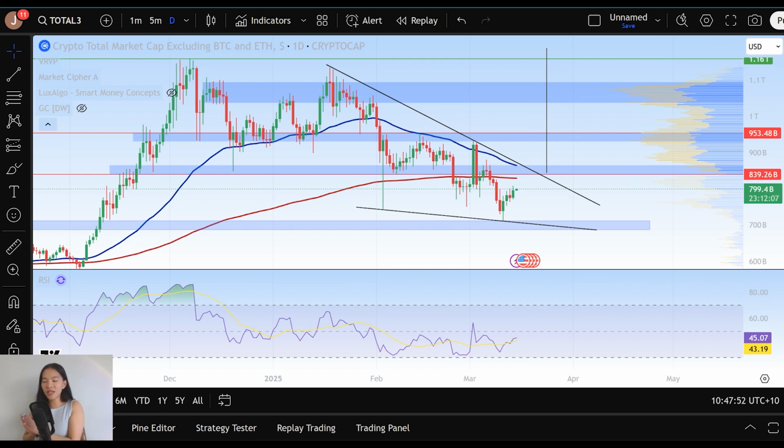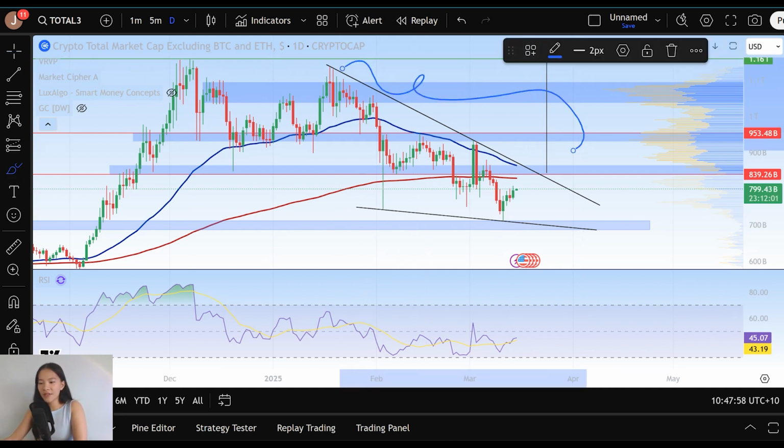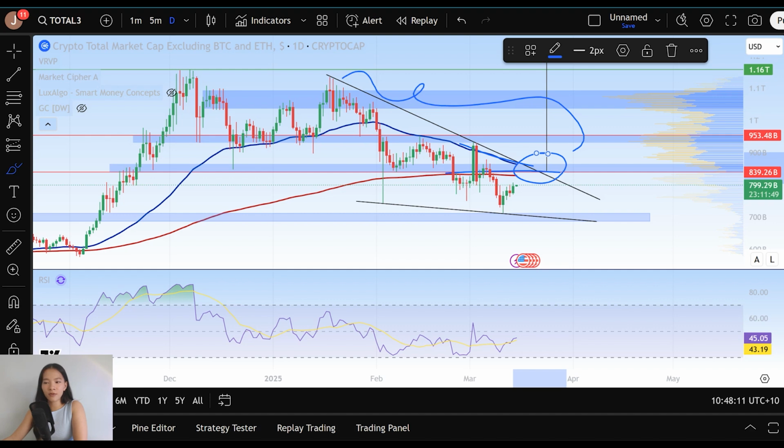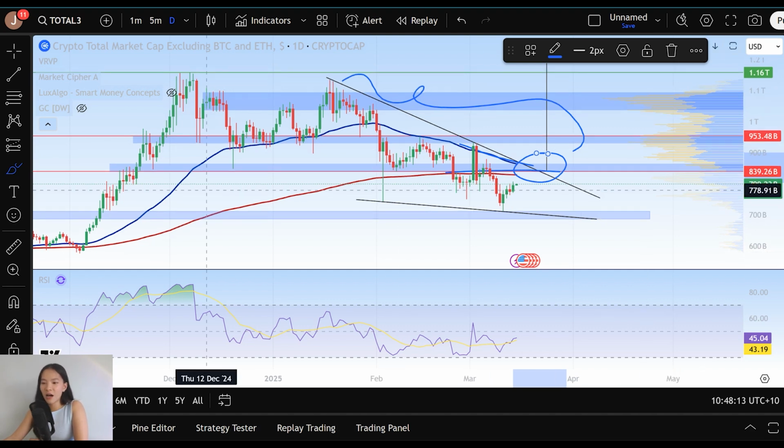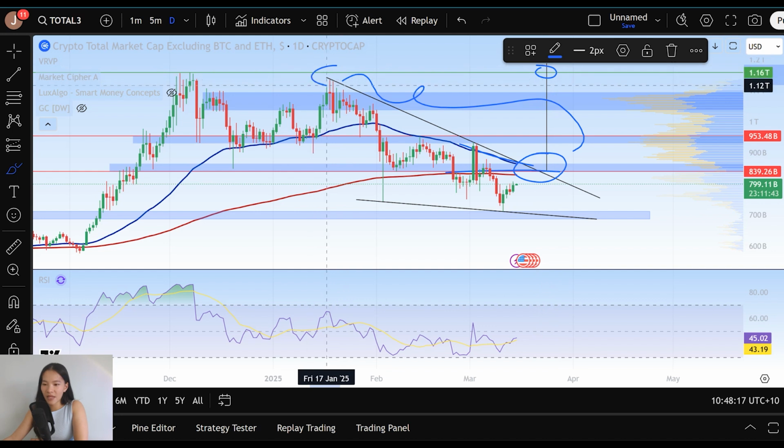Naturally, looking at this pattern, what's going to trigger that is a breakout of the structural downtrend, this one over here, which would also include the break above the 200 EMA for TOTAL3, as well as the 50 EMA here, and then pushing TOTAL3 into an uptrend. The total measured move is the height of that, taking us back up to retest the all-time high for TOTAL3 or altcoin market cap at 1.16 trillion.